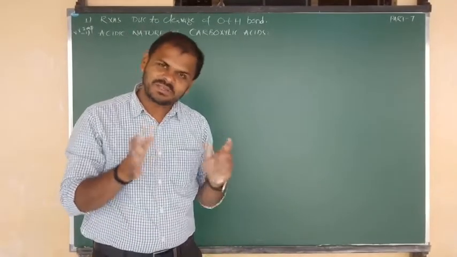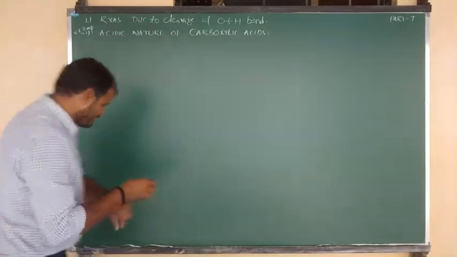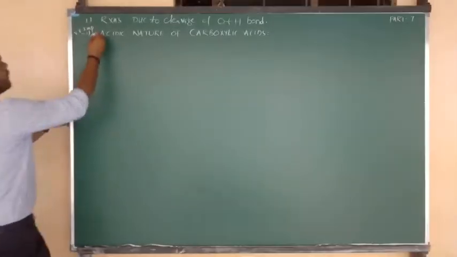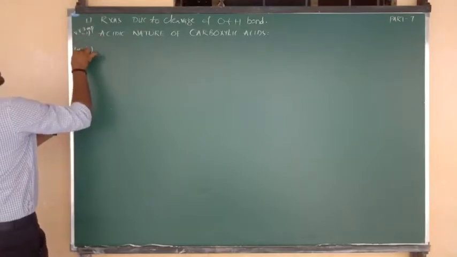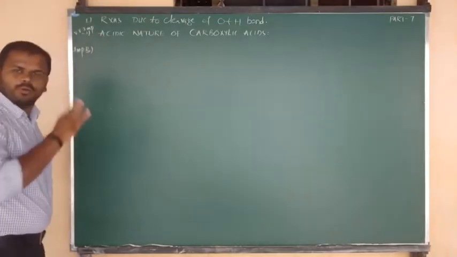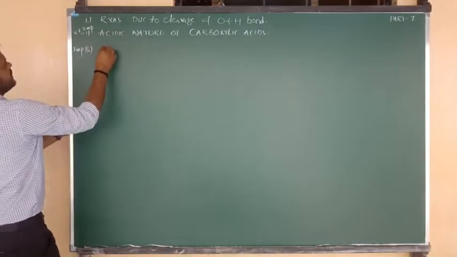It is also an important question, may be repeated in board exams. Okay, good. That property is also important. So directly I am going to explain by giving one question form.